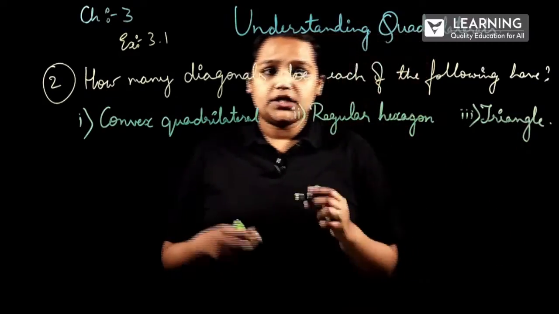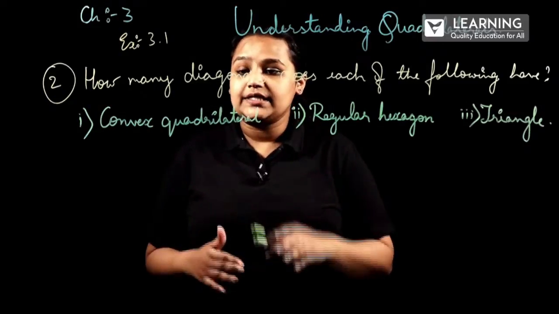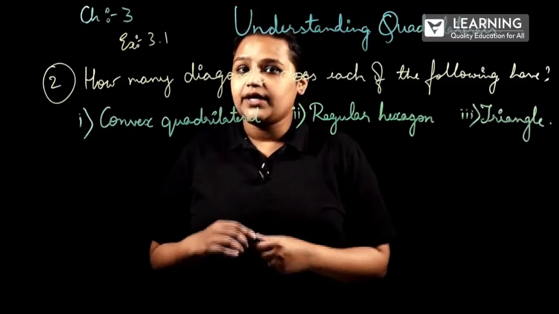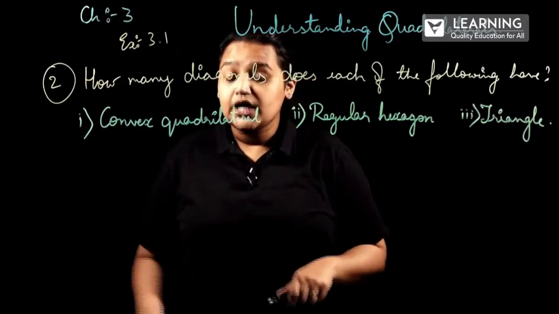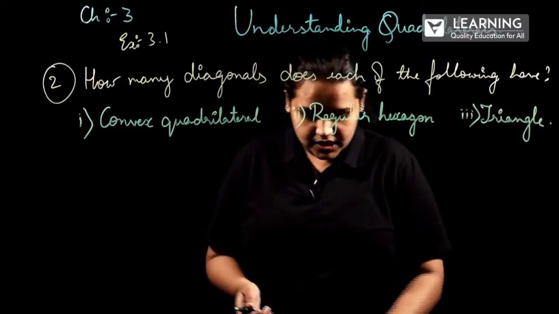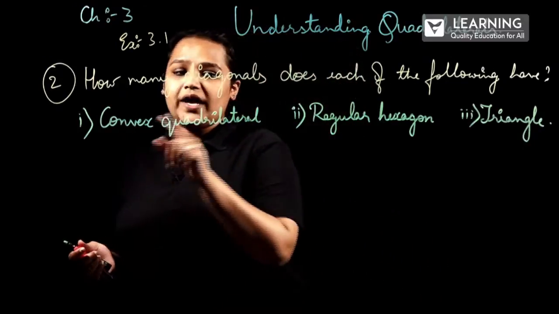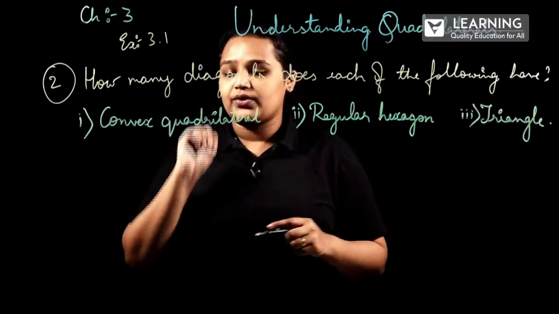Okay. So now what we have to find? We have to find the number of diagonals in each of the following figures. Here they have just given the question, but what we have to do is draw the figure and then find out the diagonals. Quadrilateral means it will be having 4 sides.